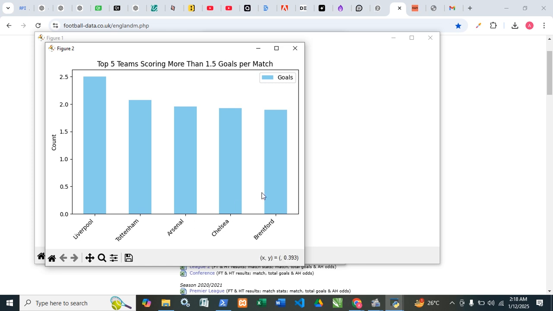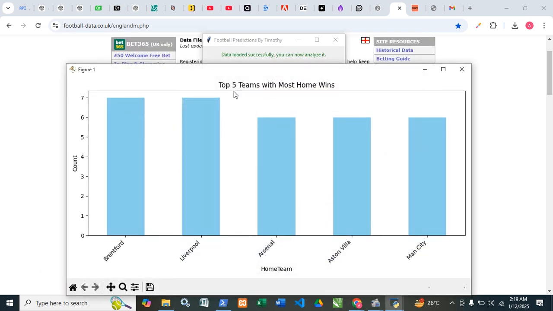And this says top 5 teams with most home wins. As you can see, we have Brentford and all of that. So automatically, if these teams have a game to play, maybe tomorrow or next, you can just check it out, and it might help you.